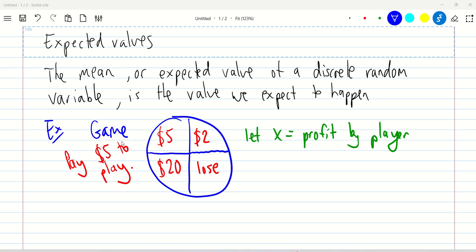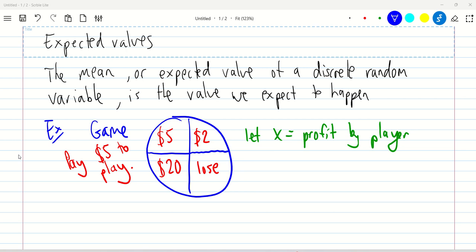Today we're going to look at expected values of discrete random variables. What that means is, if you have a discrete random variable, what do you expect will happen? It's just like finding the average of, say you're a basketball player and you find how many points you get on average per game. That number is the average amount that you get. In other words, that's what you expect to get per game. So if your average is 22 points per game, you expect to get 22. Sometimes it might be more, sometimes it might be less, but you expect to get that much.